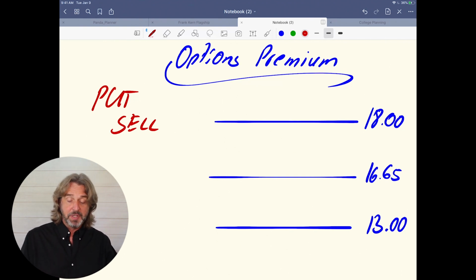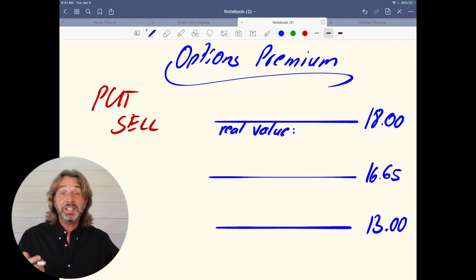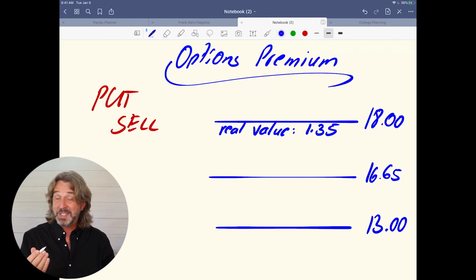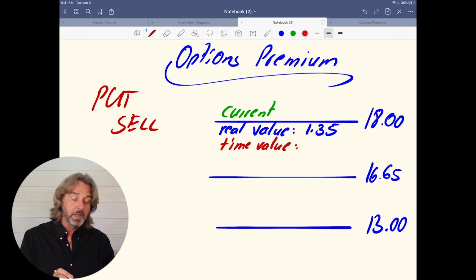So let's talk about it this way. If the stock is trading at $16.65 and we can sell it at $18, what is the real value of this option? It does have real value because think about it. If it is trading at 16.65 and we could sell it right now at a higher price at 18, our profit would be $1.35. Making sense? Okay, so then we also want to look at the current market in just a moment, and we want to take a look at the time value. So we will do this in just a second.